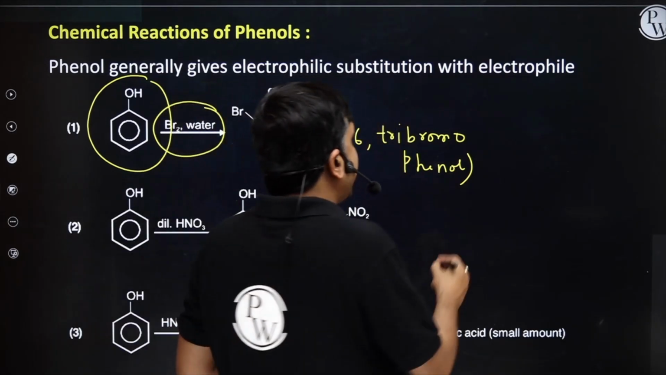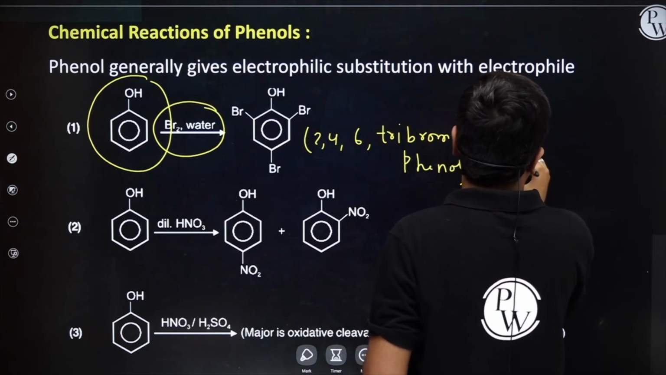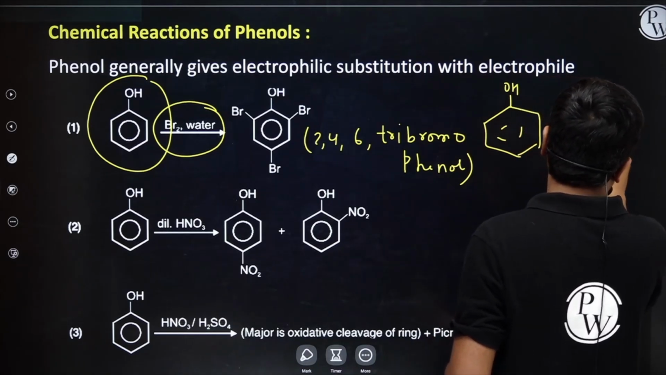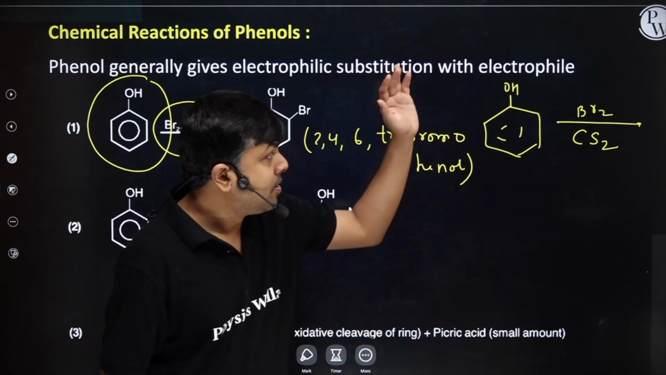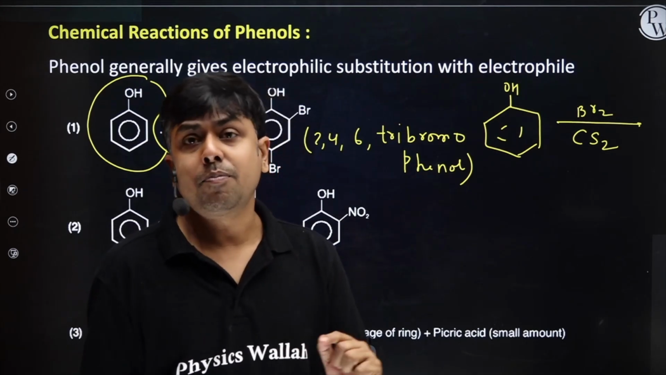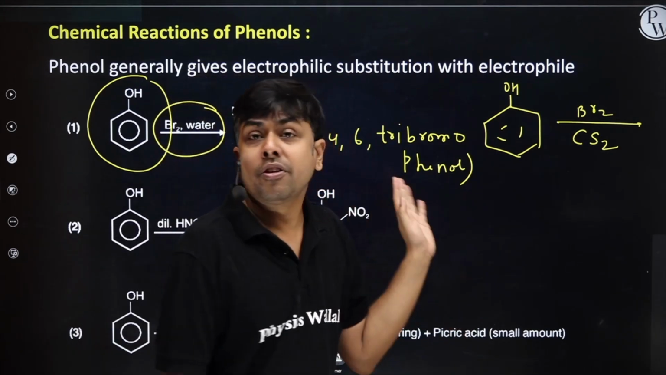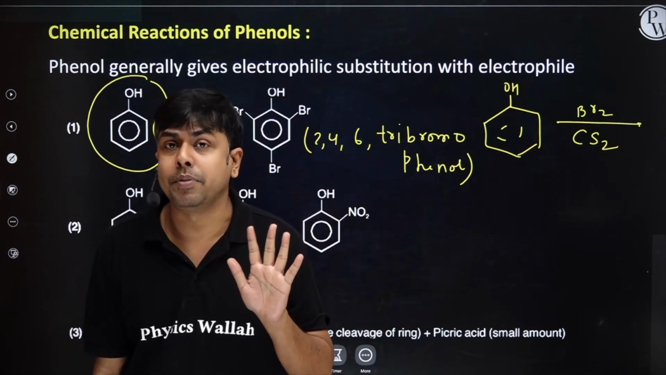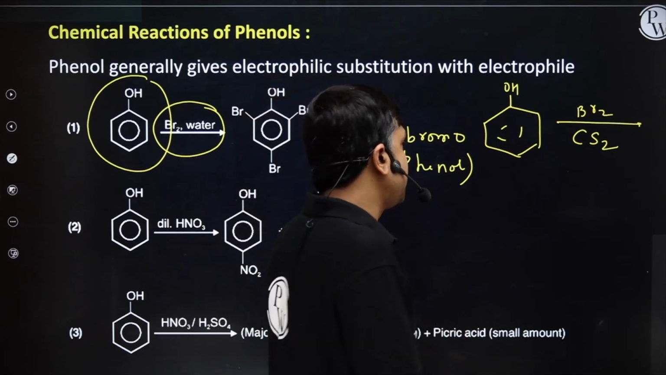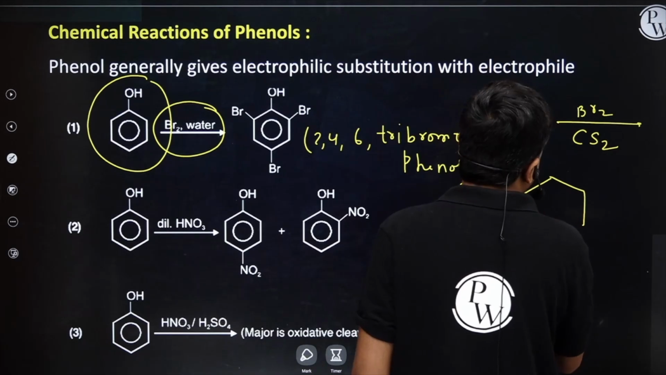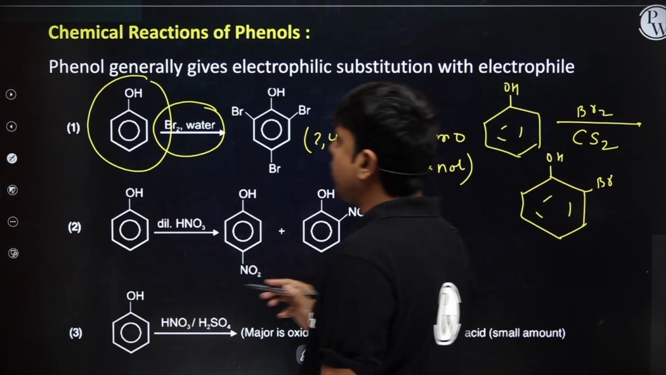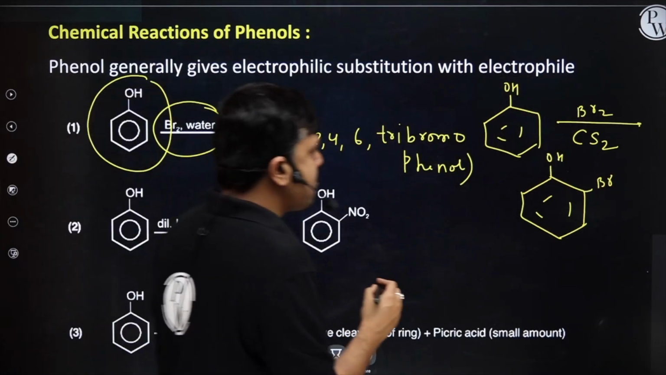Phenol on reaction with bromine in the presence of a non-polar solvent, let's suppose CH2Cl2. Same phenol, same bromine, but now here my solvent is CH2Cl2. Now in this particular case, all the positions will not get substituted by bromine. Only the ortho or only the para position will get substituted. So I will have mono substitution occurring here, and in this case, students, either I will get ortho-bromophenol or I will get para-bromophenol.